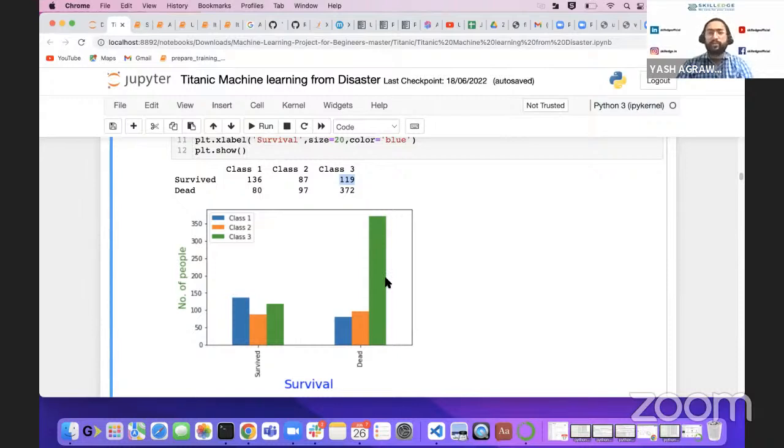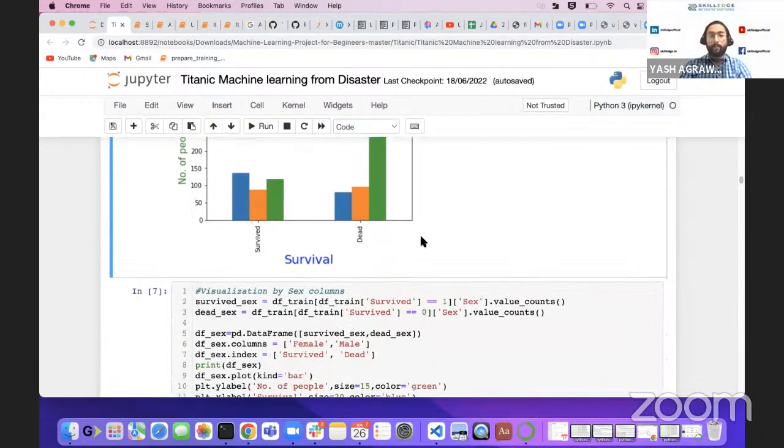Now, sir, is there any specific reason? Yes, even in the movie that we have seen, you can address it there itself. People from the lower class were on the lower side of the ship. As the ship started sinking, people from the lower side weren't able to come up, as the doors were closed or some other issue. That's why the unsurvived or dead ratio is high.